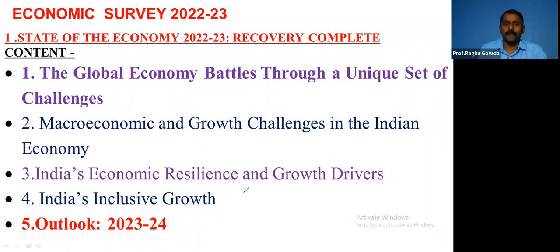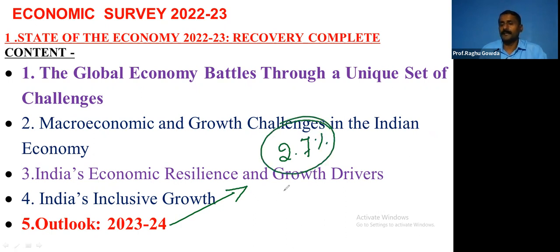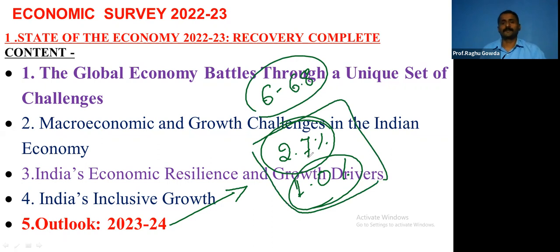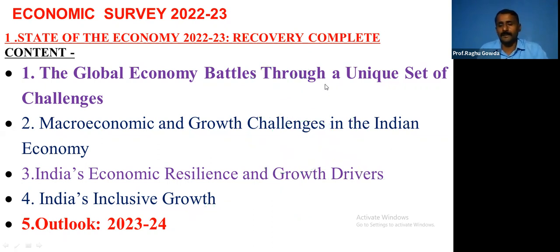So because of all these things, global growth is projected at 2.7% next year. Trade is expected at 1.0%. India is expected to grow somewhere between 6 to 6.8 despite these global headwinds, right? Any doubt with respect to these things? If you have got any doubt, please let me know.